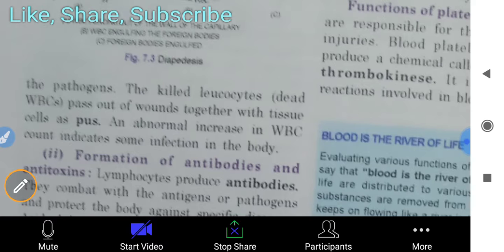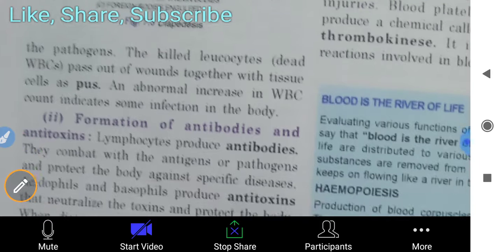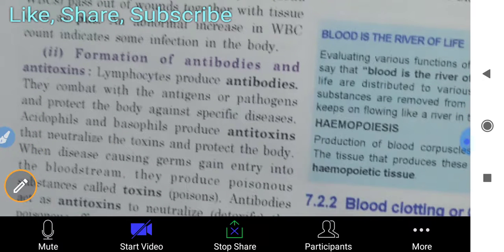An abnormal increase in WBC count indicates some infection in the body. Now, how does the formation of antibodies and antitoxins take place?